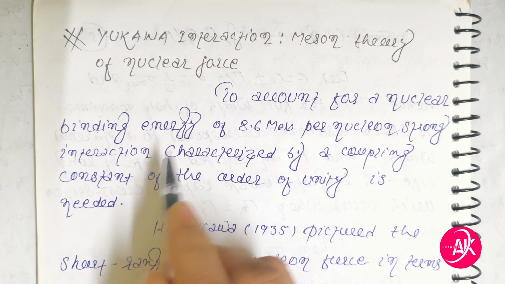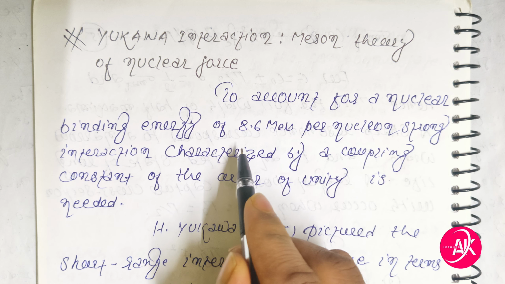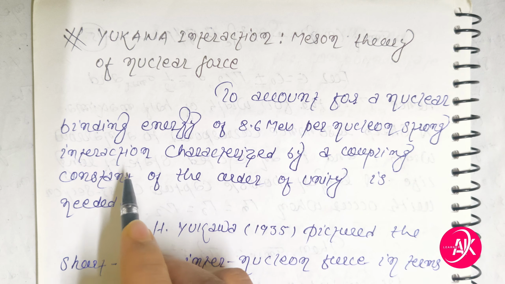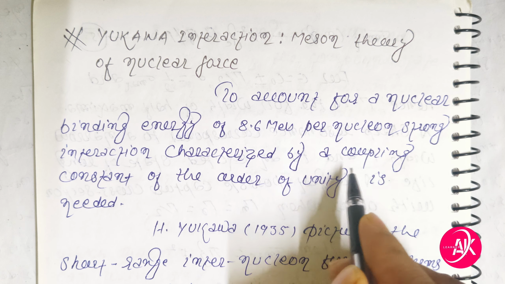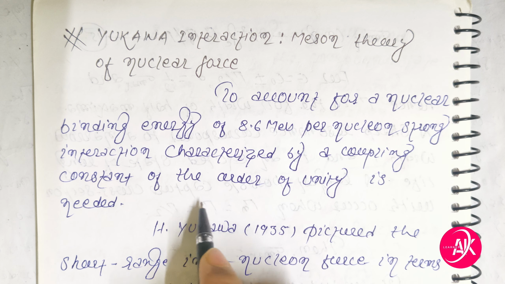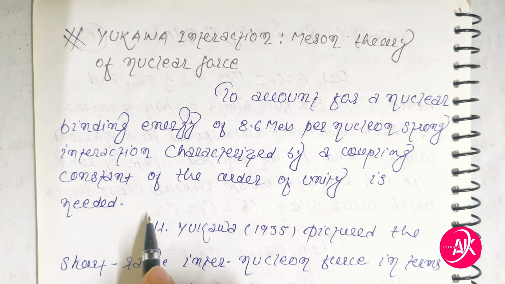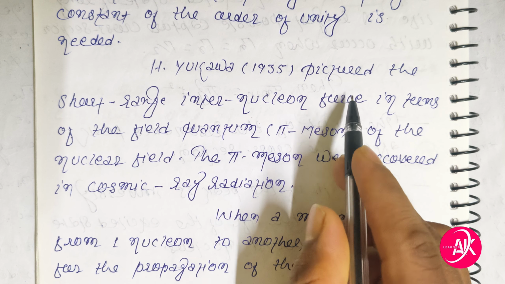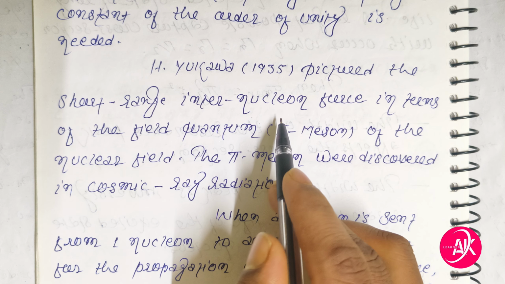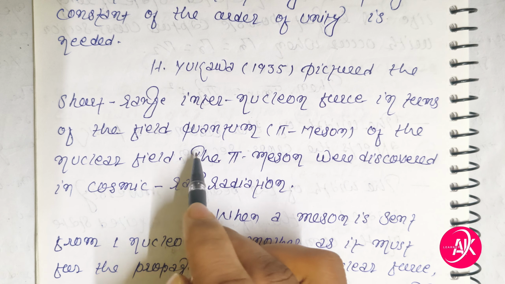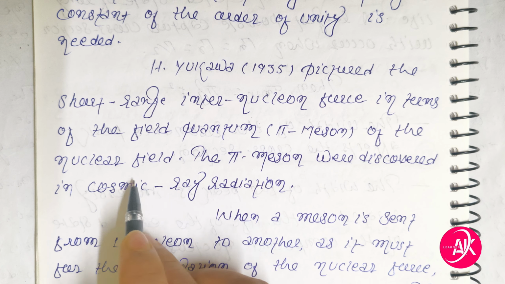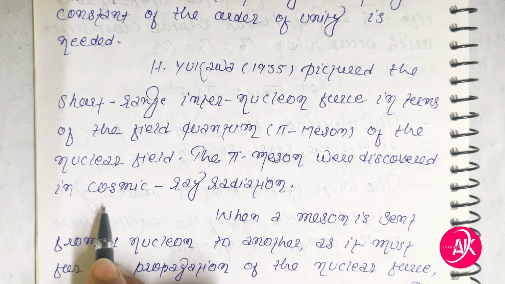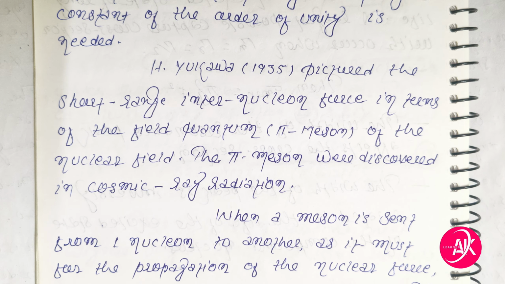To account for a nuclear binding energy of 8.6 MeV per nucleon, a strong interaction characterized by a coupling constant of the order of unity is needed. H. Yukawa, in 1935, pictured the short-range internucleon force in terms of a field quantum, the pi meson, of the nuclear field. The pi mesons were discovered in cosmic ray radiation.